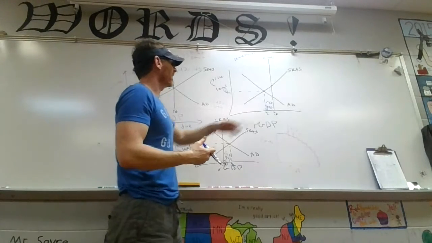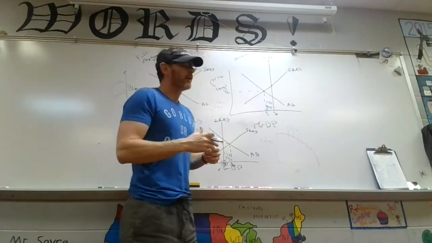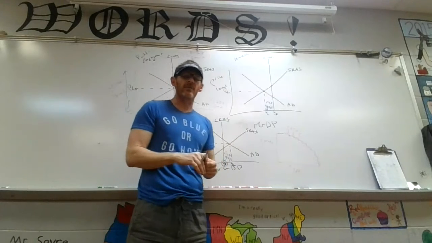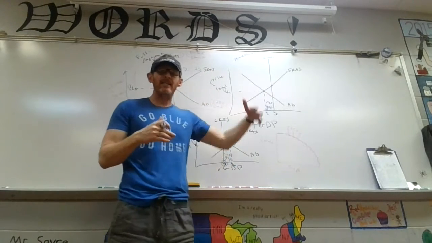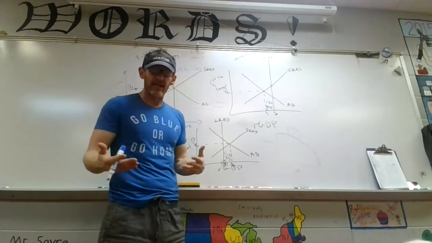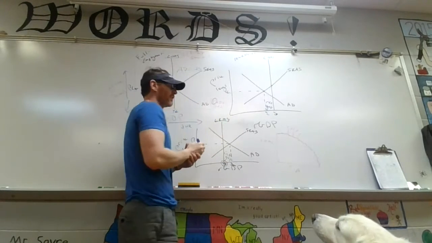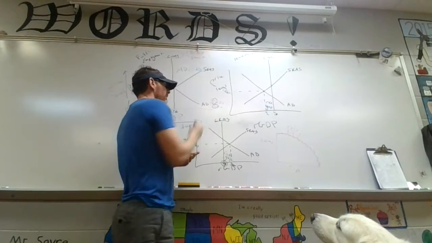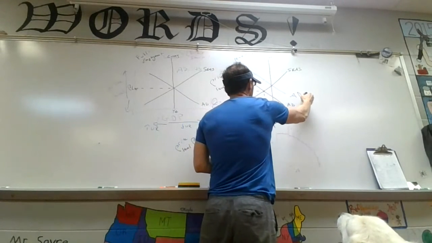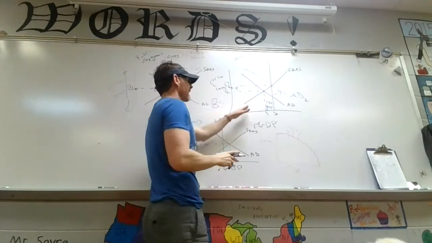So if we want to fix this, this is a good example of what we're experiencing right now because of the coronavirus. You can see that we're in a recessionary gap. So one of the things that Congress and the President are working together on is passing a big bill to give Americans money or cut taxes and have a lot more government spending. Well, that will affect the C function of GDP and will affect the G portion. So what that would do essentially is try to move aggregate demand this way, right? And that will hopefully bring us out of a recession.